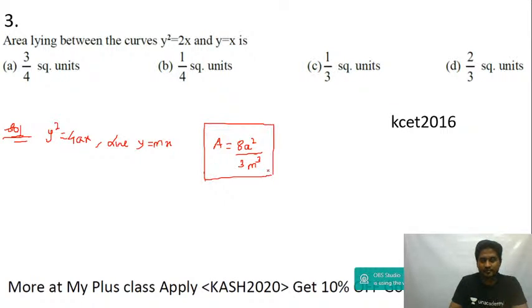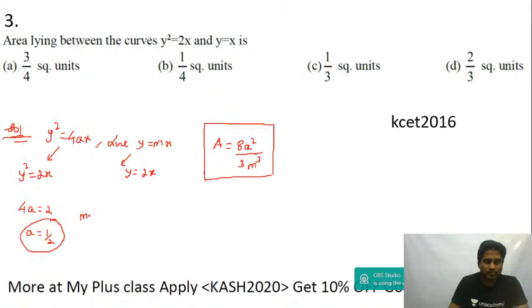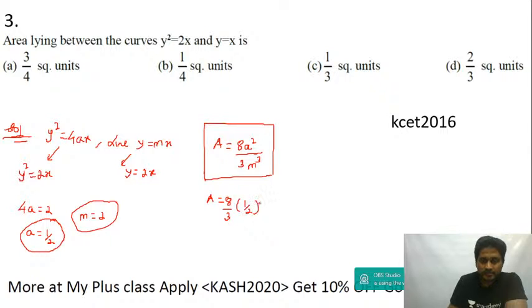This is a general result. Now this is of the form y square is equal to 2x, and this is of the form y is equal to mx, that is y equal to 2x. If you compare, you get 4a is equal to 2 and then a equal to half. If you compare, m is equal to 2. Now area is equal to 8 by 3 into a square, a is equal to 1 by 2 the whole square, divided by m cube, this is equal to 2 cube. So this is 8 by 3. If you square this, you get 1 by 4 and 2 cube is equal to 8. This will cancel.